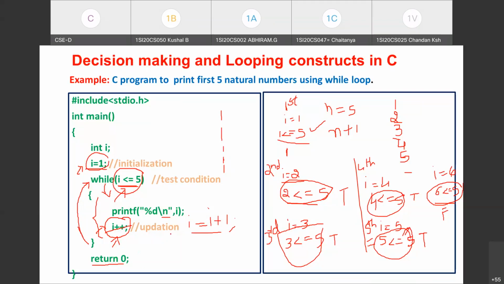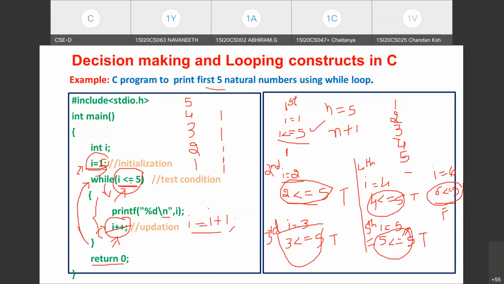Okay. So can anyone tell what changes I have to make to this program to print the same first 5 natural numbers in reverse order? I want to print the output as 5, 4, 3, 2, 1. This is the output I need to have. Initialize I is equal to 5. Yes, and I minus minus, very good. The first value I need to print is 5, so I need to write in the initialization part I equals 5.